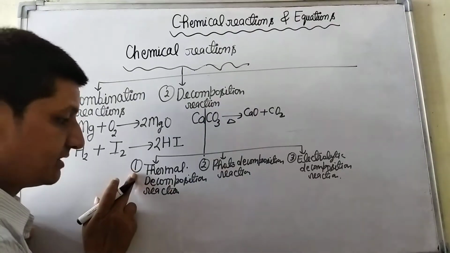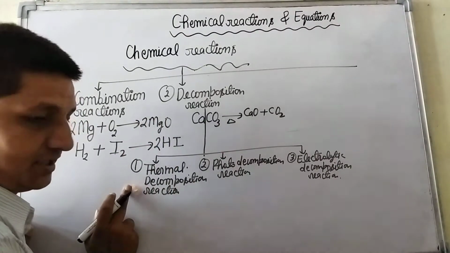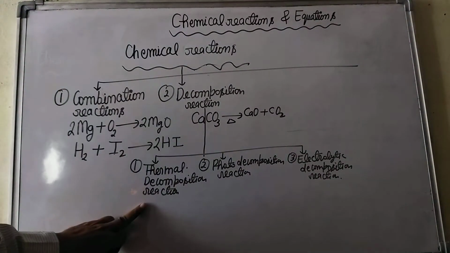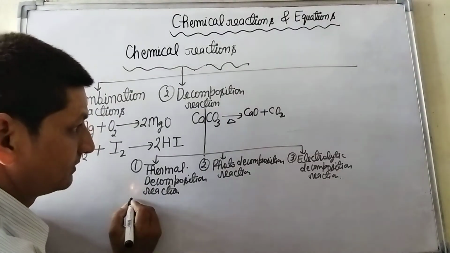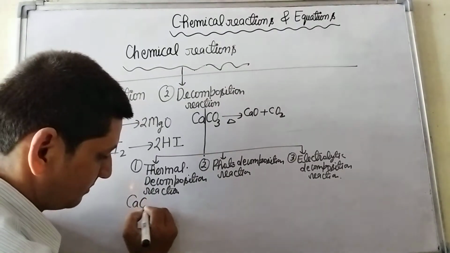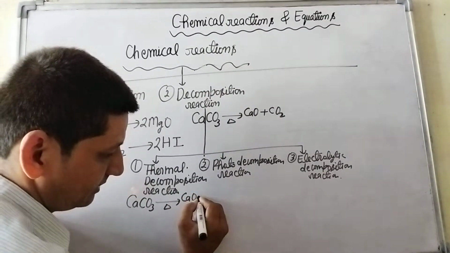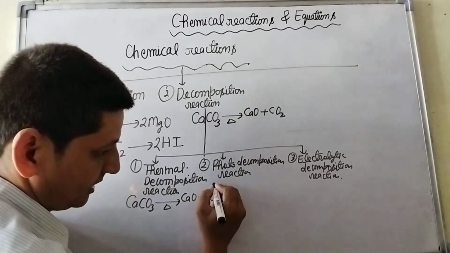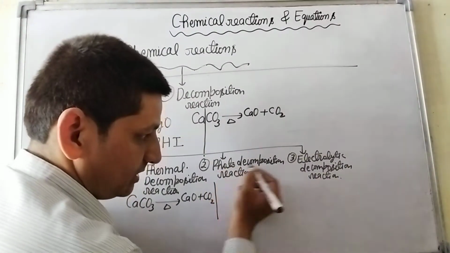Decomposition reactions which take place by heat are called thermal decomposition reactions. Example of thermal decomposition reaction is when we heat calcium carbonate, we get calcium oxide and carbon dioxide. Photo means light.